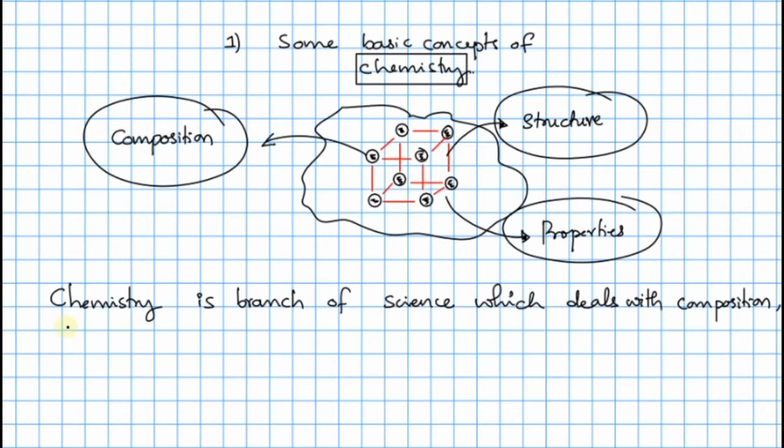And the structure of matter, and properties of matter. Okay, this is the definition of chemistry. You have to remember what chemistry is. Chemistry is a branch of science which mainly deals with the composition, structure, and properties of matter.